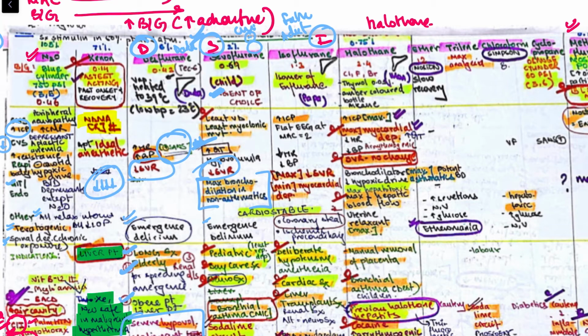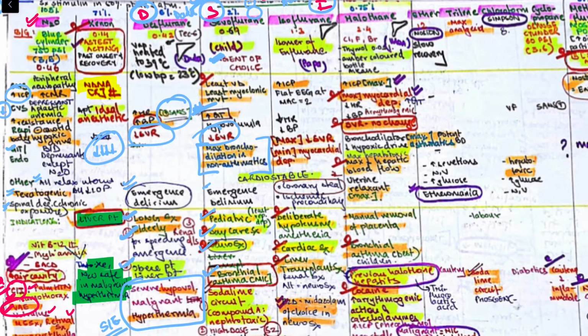Okay. What are the indications? Pediatric surgery, daycare surgery, and neurosurgery. In bronchial asthma it is most commonly used. See, I've told you that for all the surgeries, the answer will be sevoflurane. What you need to remember is the exceptions. Pediatric, daycare, neurosurgery, bronchial asthma, in all of these we use sevoflurane.